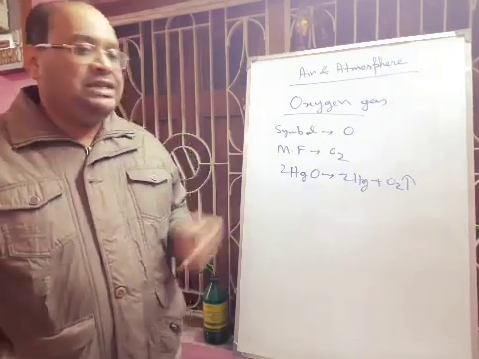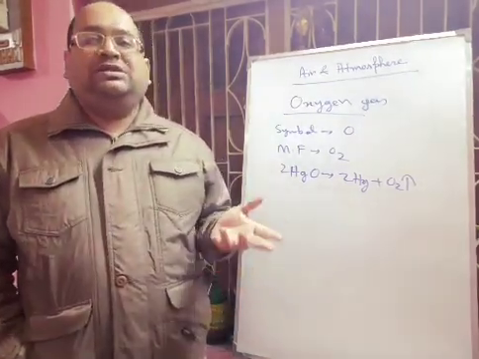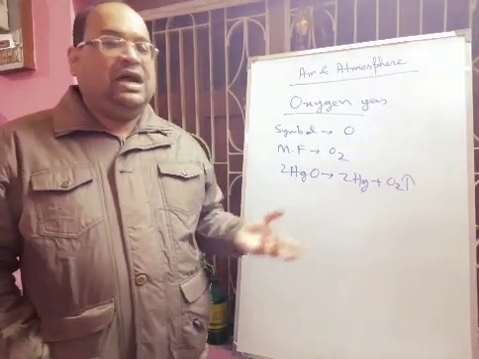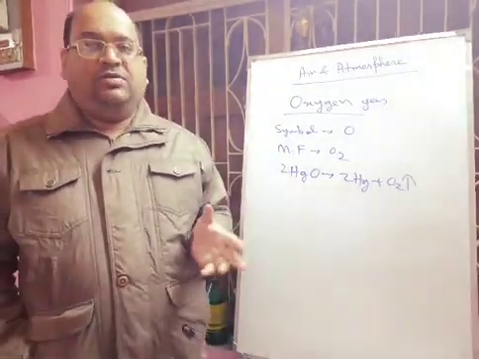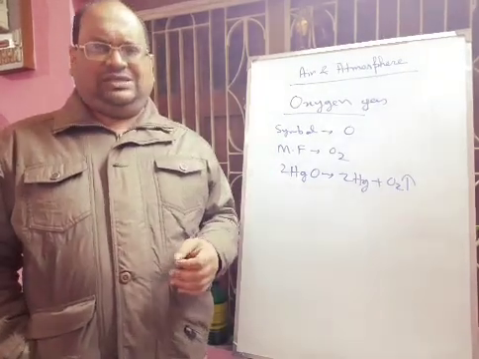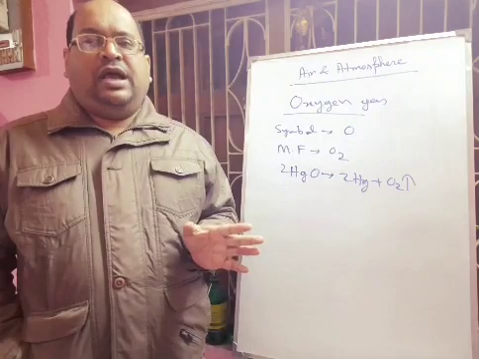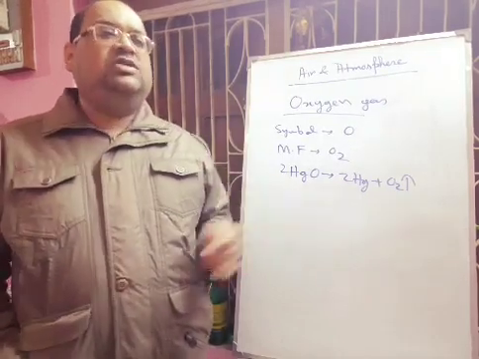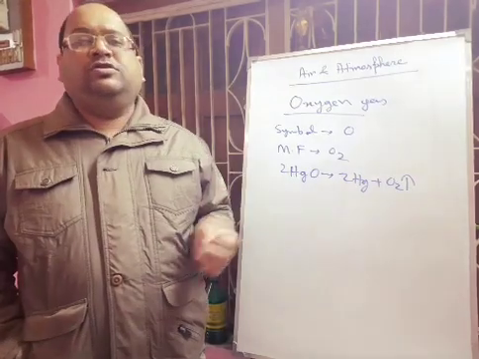Next, what is the occurrence? Oxygen may be in the free state or in the combined state. Oxygen is the most abundant element on earth. 21% of air by volume is oxygen, and by mass it is 23.2%. Depletion of the ozone layer also produces oxygen gas.